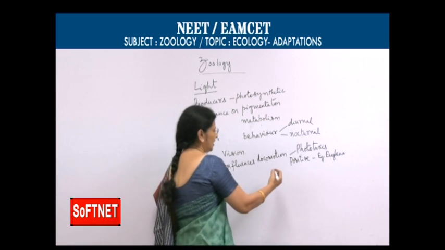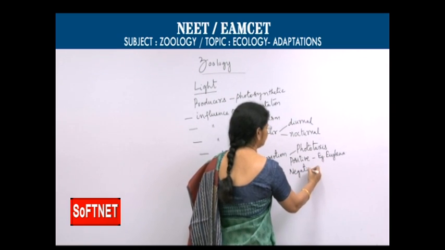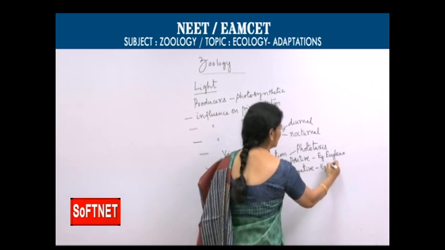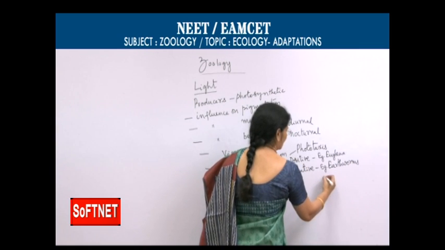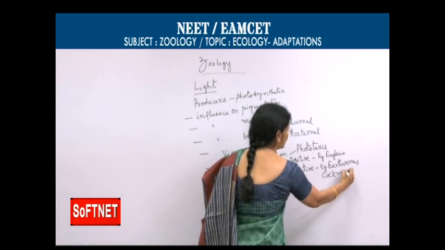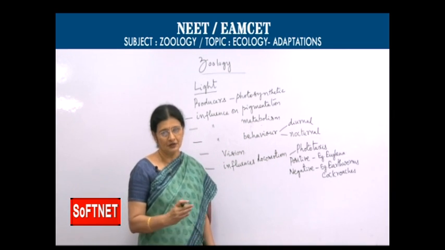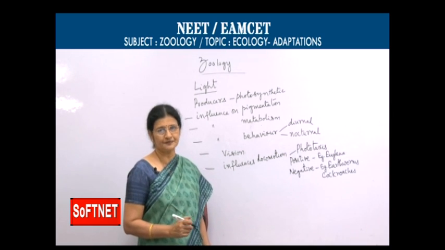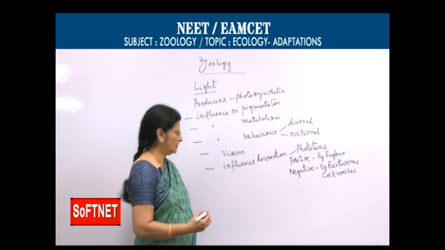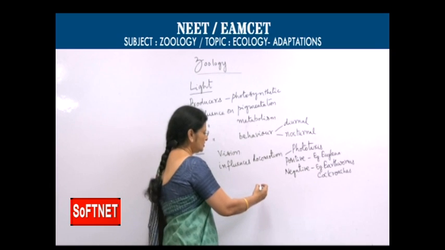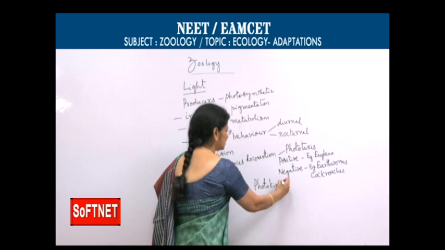And there are some organisms which move away from the light, that is negative phototaxis. Example, earthworms, cockroaches, these are all nocturnal animals. So, naturally they do not prefer light, they move away from the source of light. So, it is called negative phototaxis. Then, when it influences the speed of locomotion, it is called photokinesis.